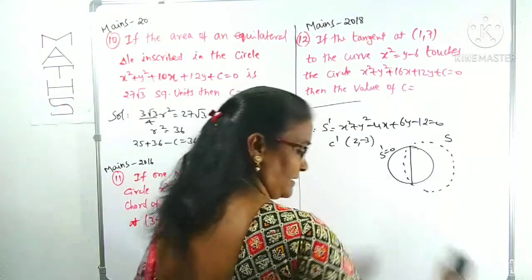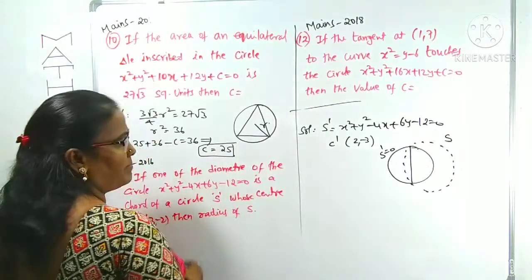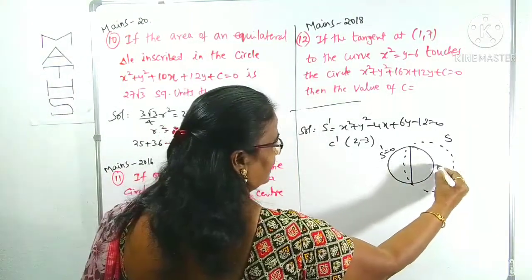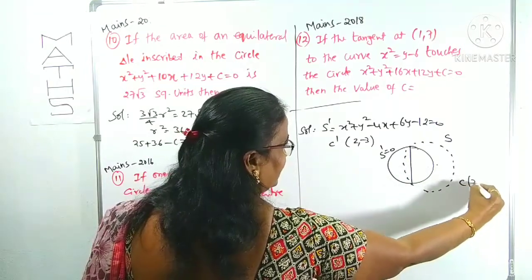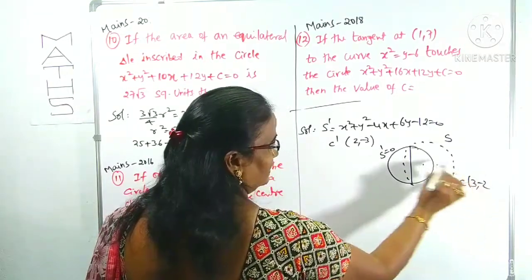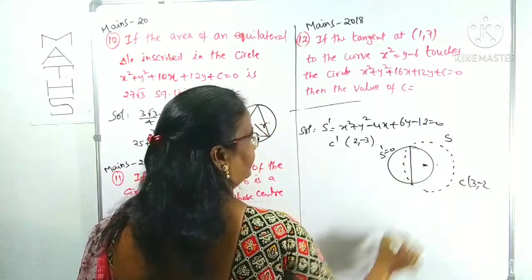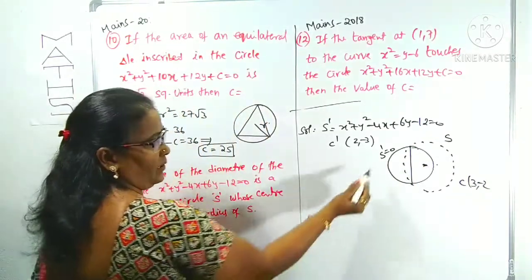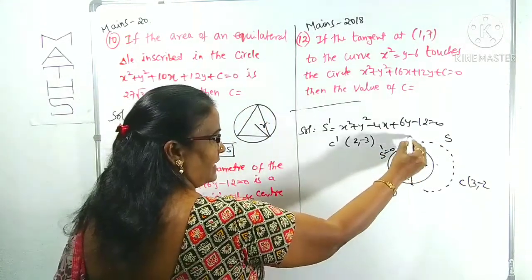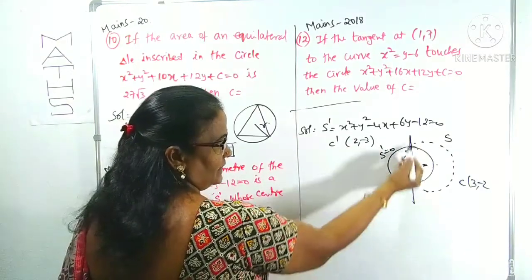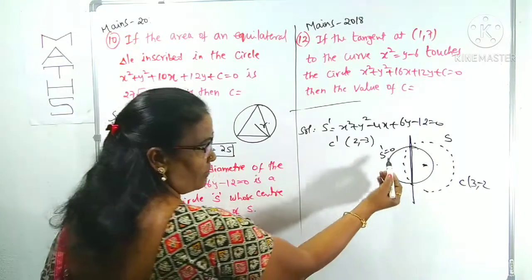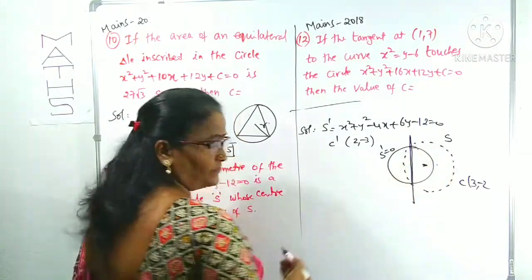The center of the given circle S is 3 comma minus 2. Roughly I have taken it somewhere here. The center of this circle is 3 comma minus 2. What is this? This is a chord as well as the diameter of circle S dash. This chord is simply known as the common chord of S dash and S.